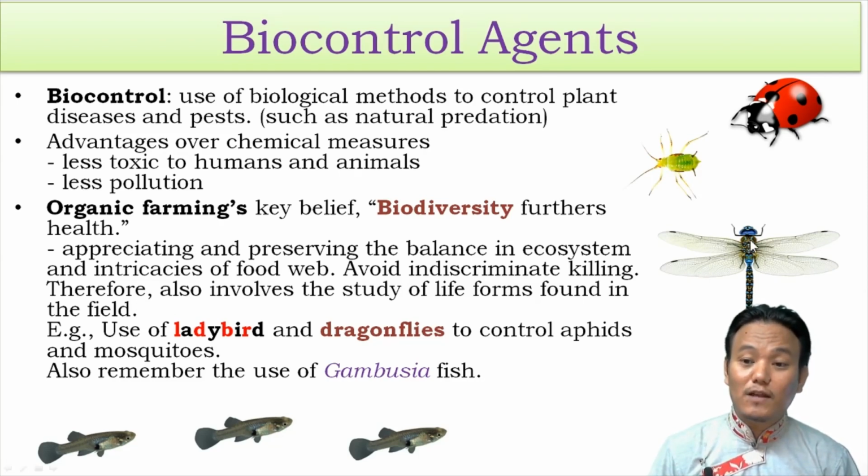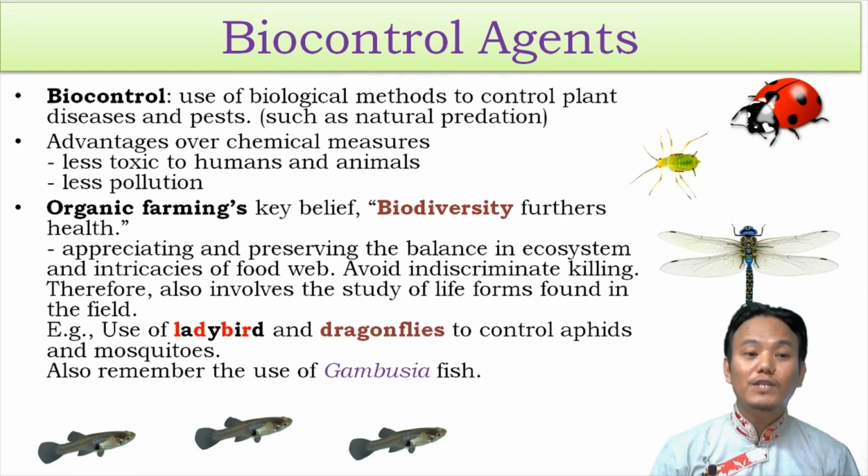Dragonflies, both adult as well as larvae, are voracious predators as well. Larvae of dragonfly feed upon mosquito larvae inside the water, thereby controlling the mosquito population. If you remember when we discussed malaria, I said we can control the spread of malaria by controlling mosquito population, and the solution was use of Gambusia fish. So Gambusia fish is also a biocontrol agent. Gambusia fish feed upon mosquito larvae and control the mosquito population, and it also prevents the spread of malaria. So you can give these examples, Gambusia fish, ladybirds, dragonflies, as examples for biocontrol agents.